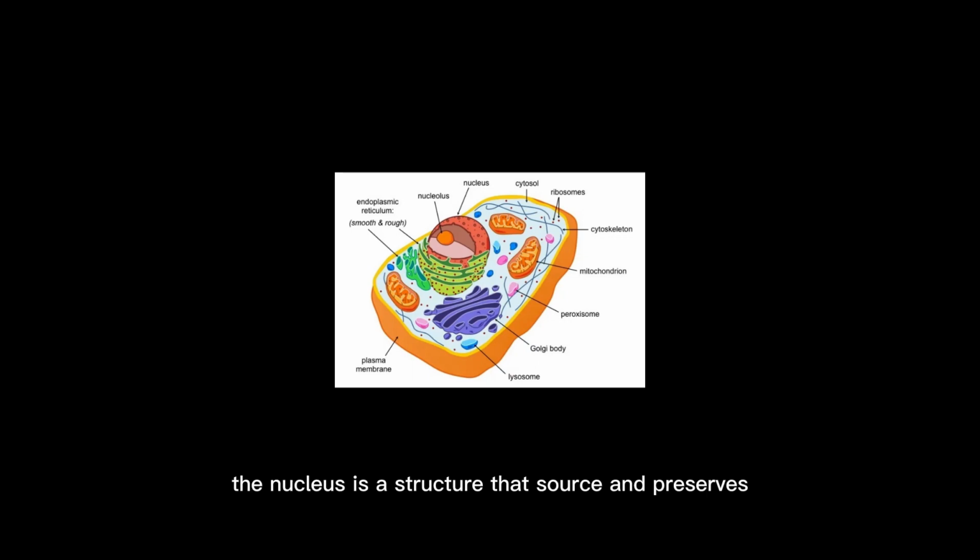The nucleus is a structure that stores and preserves the genetic material in the eukaryotic cell and is characterized by being surrounded by a membrane that separates it from the rest of the cytoplasm. The function of the nucleus is to regulate the activities that take place in the cell. Likewise, the nucleus directs protein synthesis through messenger RNA, which is transported to the cytoplasm through the pores of the nuclear envelope. The nuclear envelope has a function of regulating the entry and exit of various proteins and macromolecules.